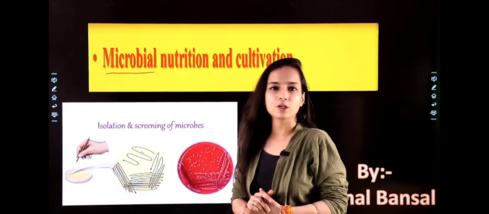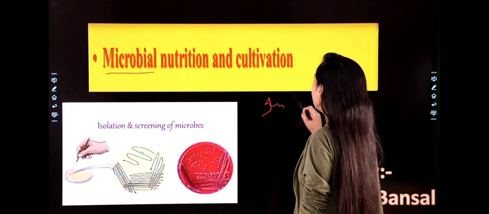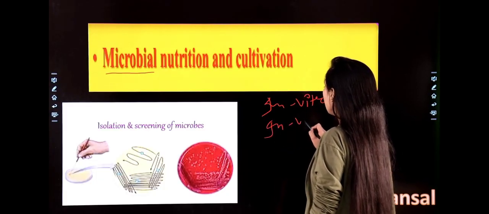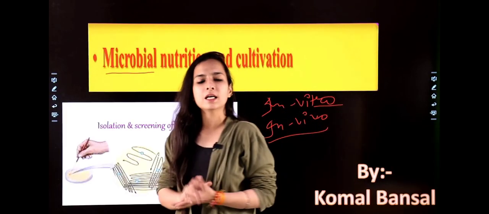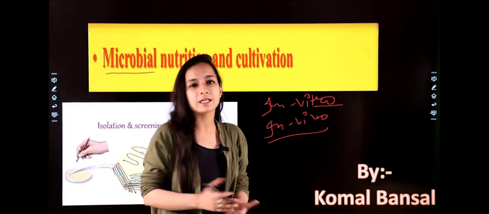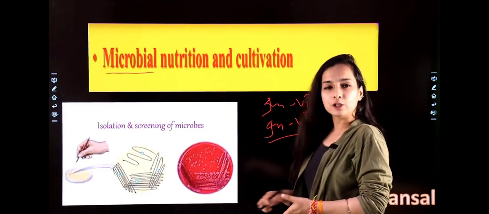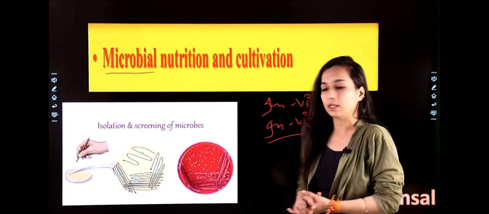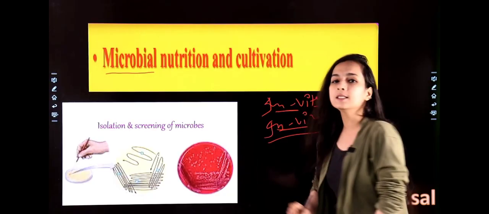There are two types of conditions in our labs or in the environment, you can say. First of all, in vitro, right? Next is in vivo. So in vitro is the condition in which we are growing our organisms outside the human body by providing the nutrition and the temperature, or you can say by providing an environment to the organisms. But in vivo is the condition where the organisms or microbes grow inside the body. So in vivo is inside the body, and in vitro is outside the body.